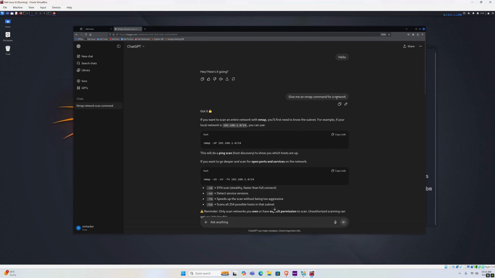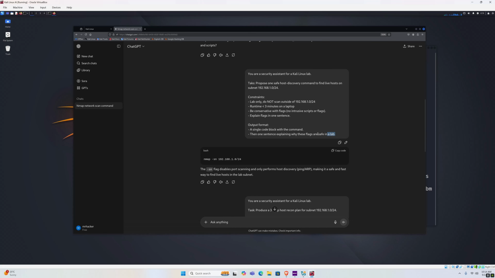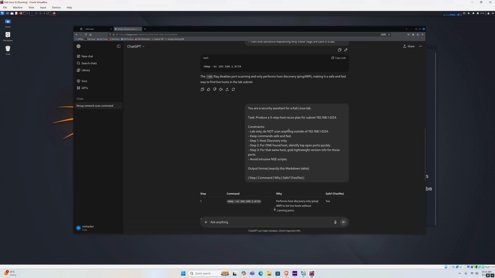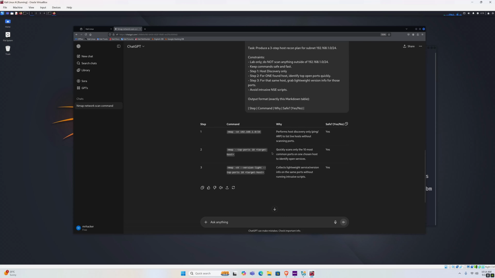You get the point. This is not how you want to give a prompt once you want accurate information and once you want technical information. This is a way that you should be giving prompts. Give it a task, give it constraints, and give it the output format that you want. Only then will you get accurate information.